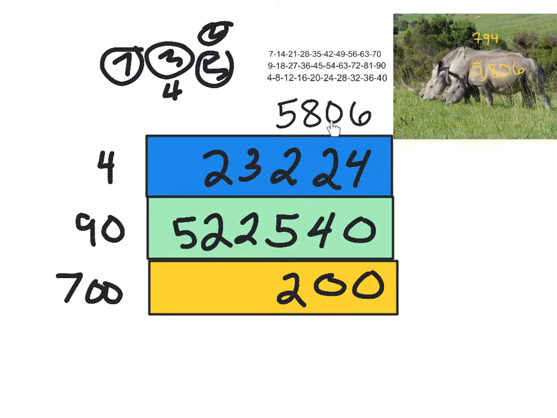7 times 0 is going to give me 0, plus this 4 will give me 4. So drop the 4 right there, and then I've got 7 times 8. 1, 2, 3, 4, 5, 6, 7, and 8 is going to give me 56. I will drop the 6 and carry the 5. So I'll drop the 6 right here, carry the 5 right there, and now let's move on with 7 times